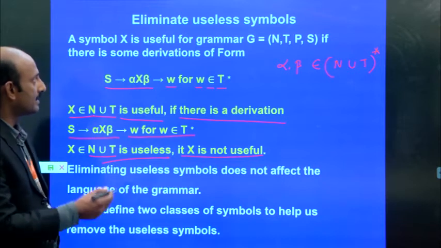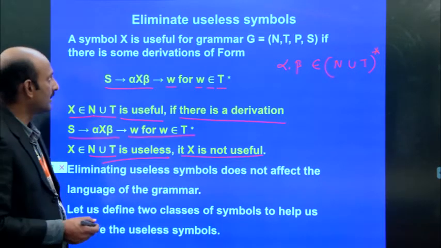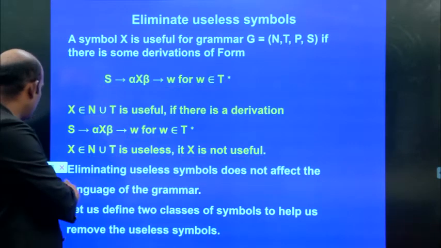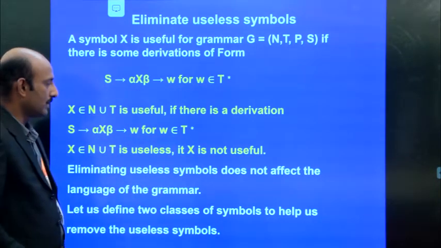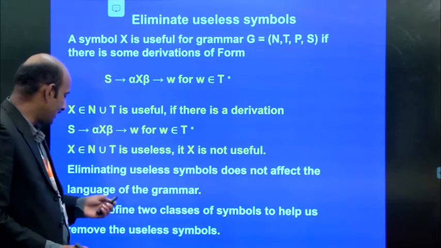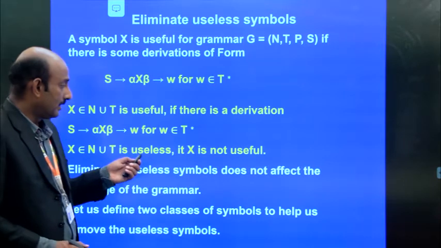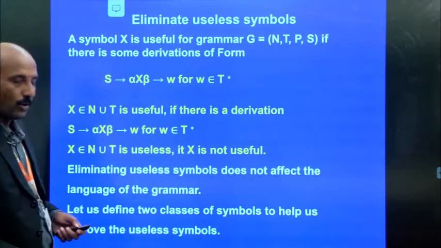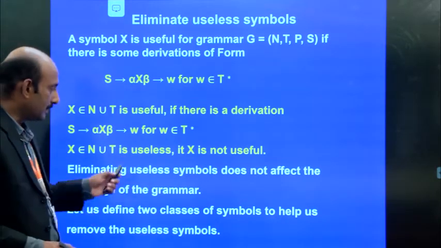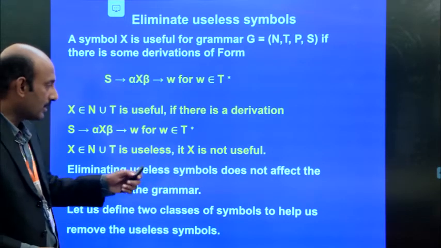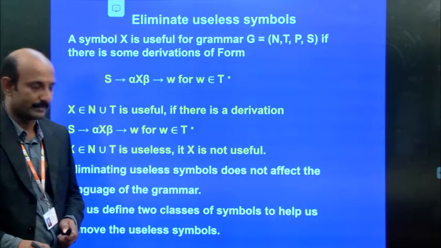Then the symbol is called a useless symbol. Here we are going to eliminate the useless symbols, and removing them from the given grammar does not affect the language of the grammar.